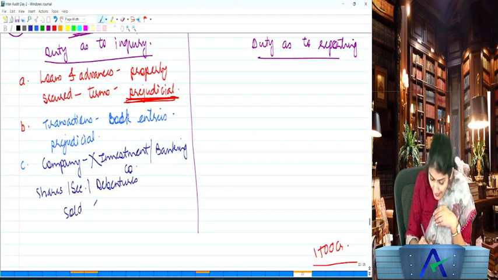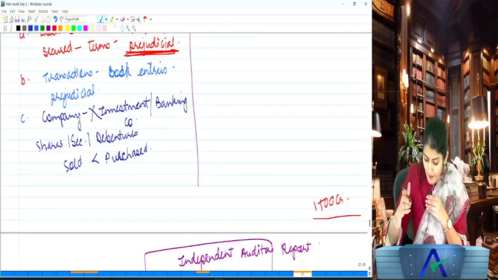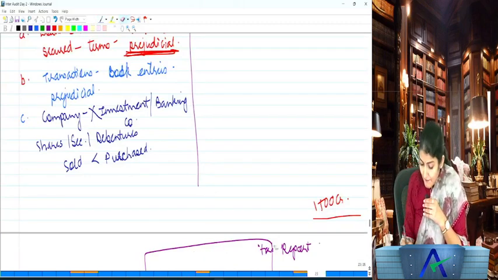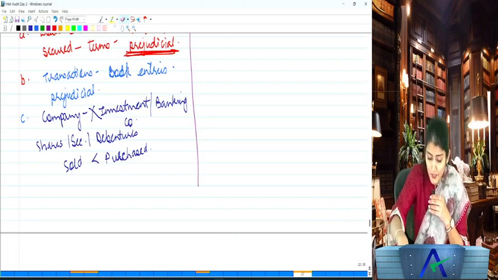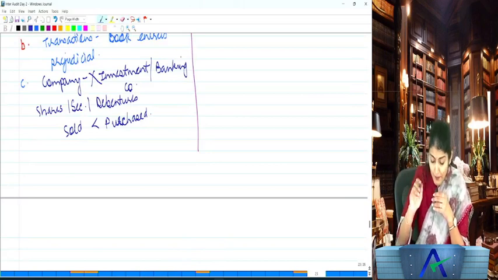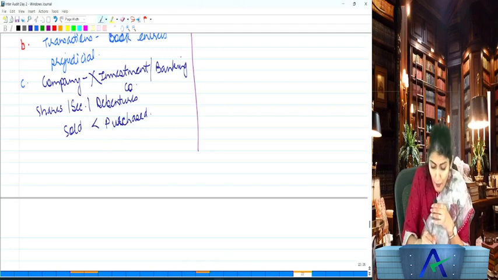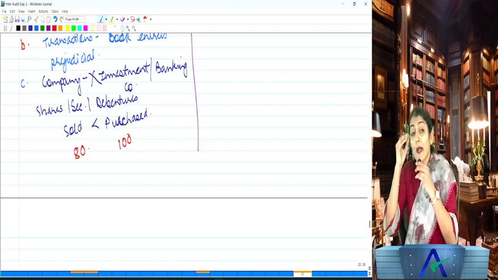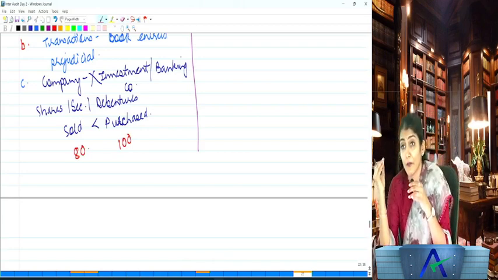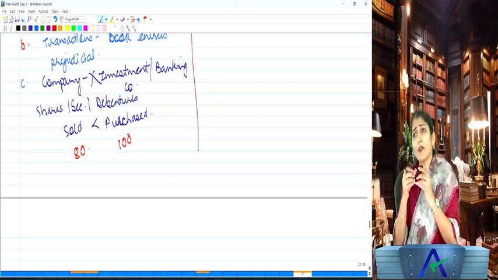have been sold at a price less than the price at which they were purchased by the company. That means, for how much had you purchased the share, security, debenture? Say 100 rupees. And now for how many rupees are you selling it? You are selling it for 80 rupees, for example. That means the company is selling its investments at a loss. As an auditor, you need to inquire.